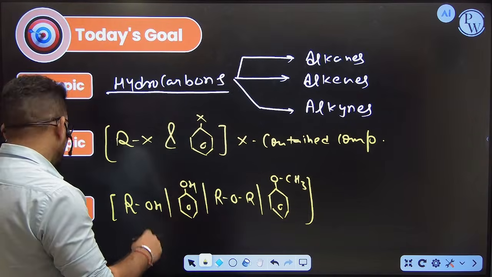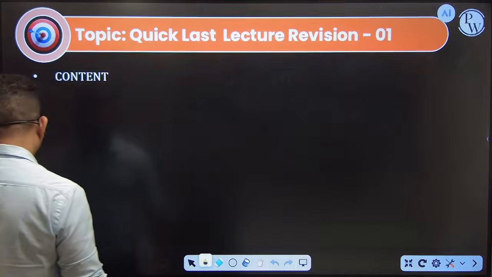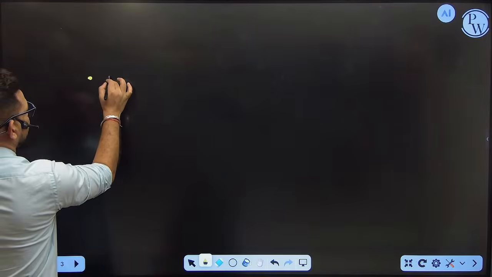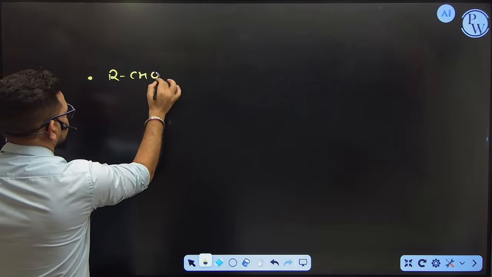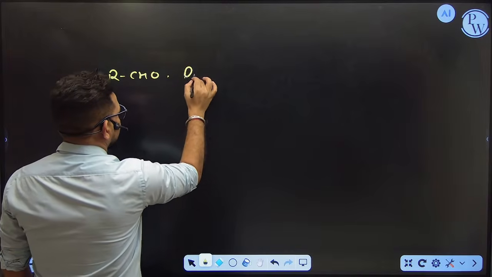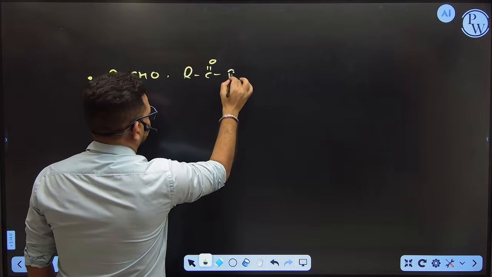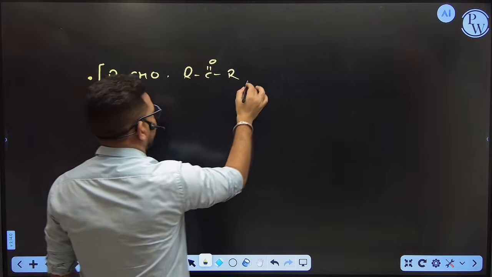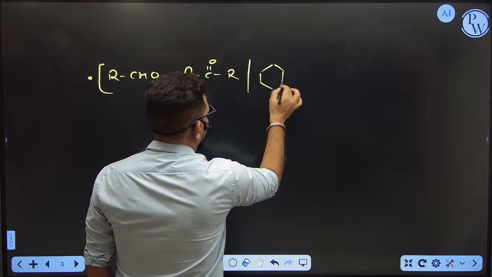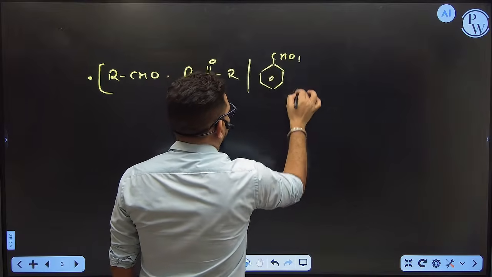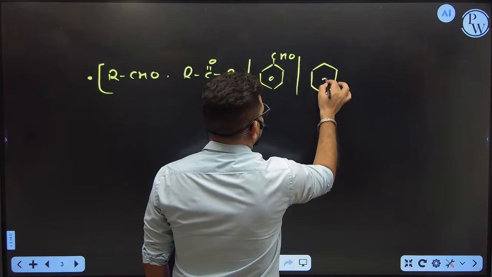After getting the idea of all these things, we are going to discuss the next topic, which is called aldehyde, ketone, and both parts of this chapter, like aromatic aldehyde and aromatic ketone.